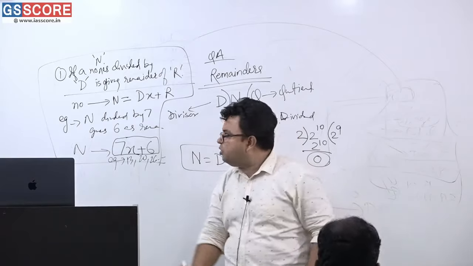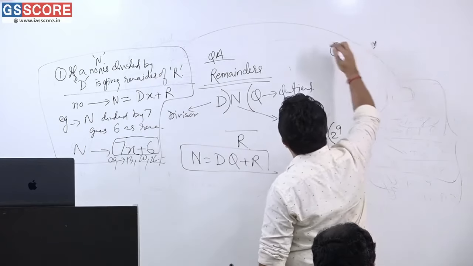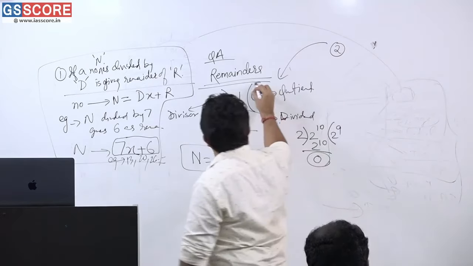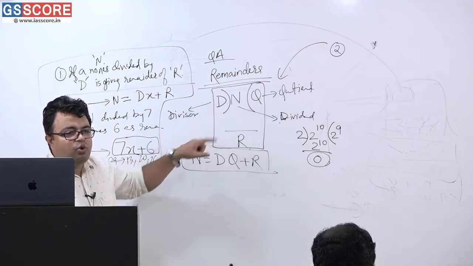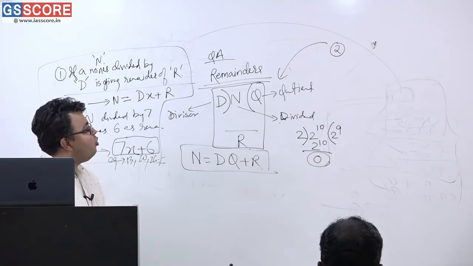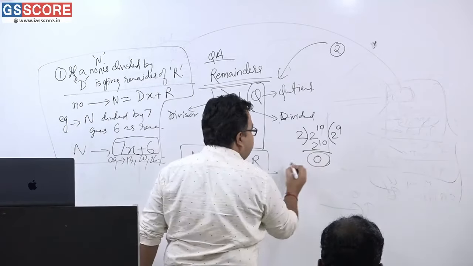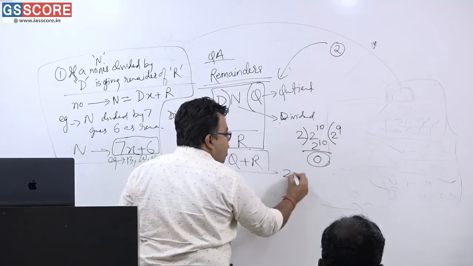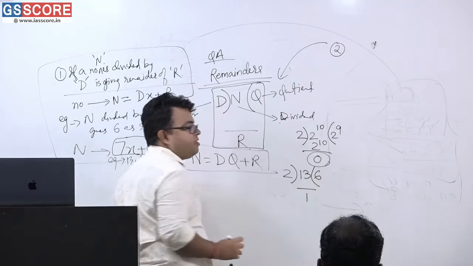Alright? Now the second point. Second point, here the scenario is the same. I will not be rubbing this out because everything is being shown over here. So what is the scenario? Please tell me. I gave an example here. Suppose, let me give one more example. You divide 13 by 2 and what is the remainder? 1 is the remainder, here it's 6.